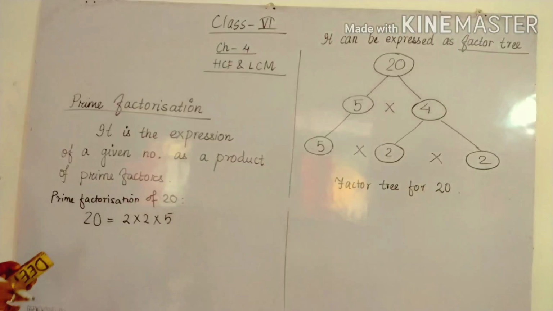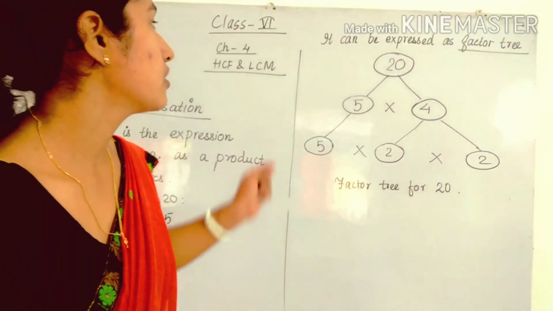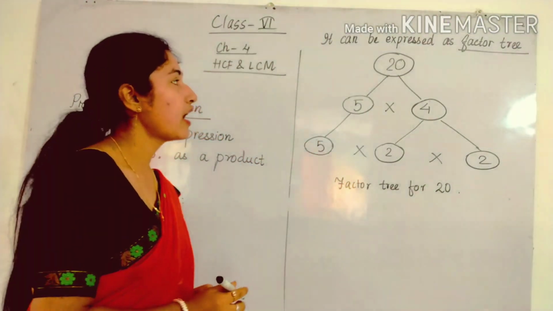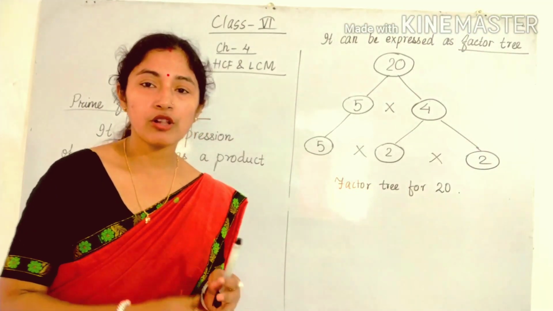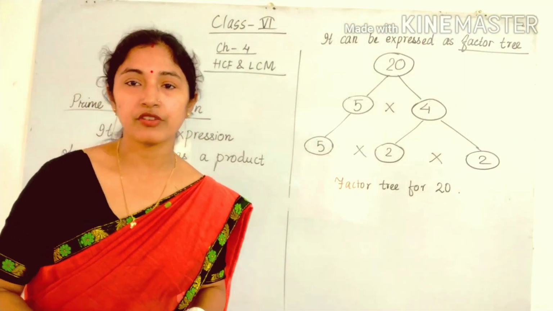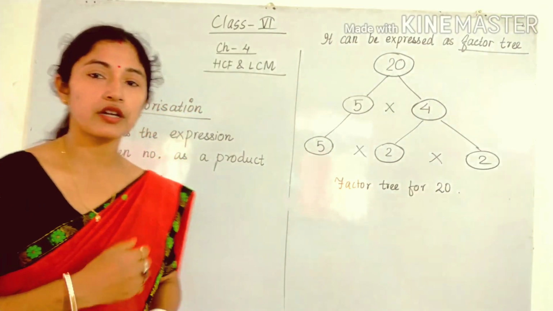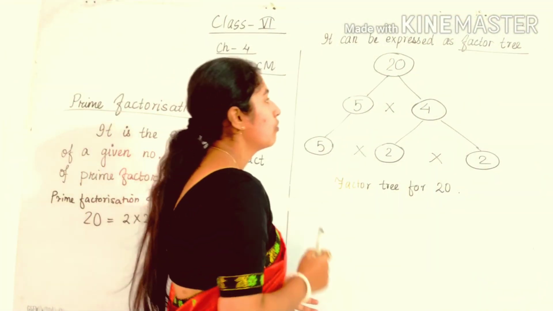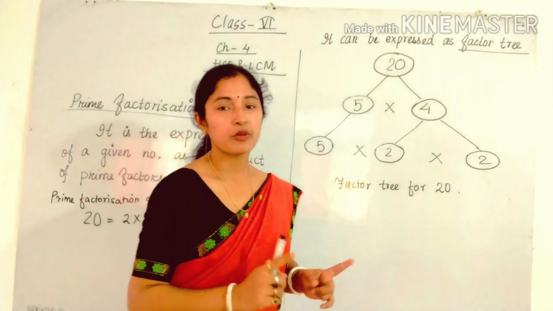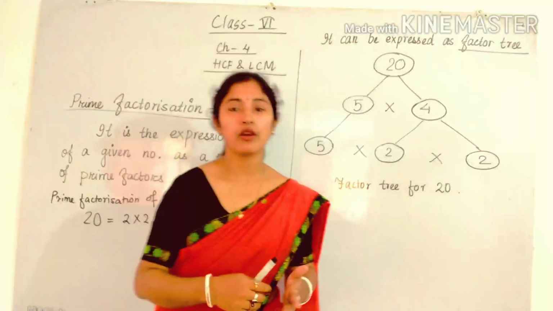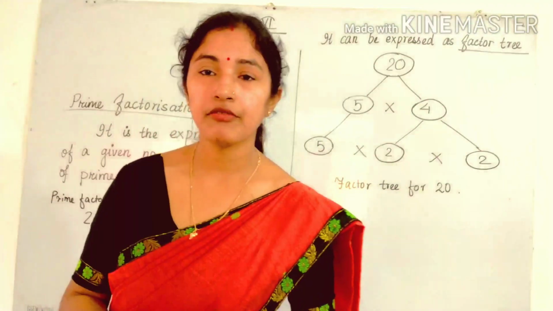Okay. So again, prime factorization can be expressed as a factor tree. Factor tree, you have already studied about factor tree. See what I have written. First of all, you have to write two numbers. Suppose 20. 20 comes in the table of 5 and 4.